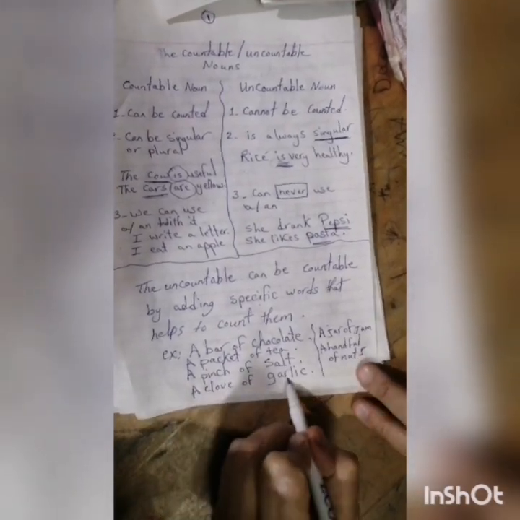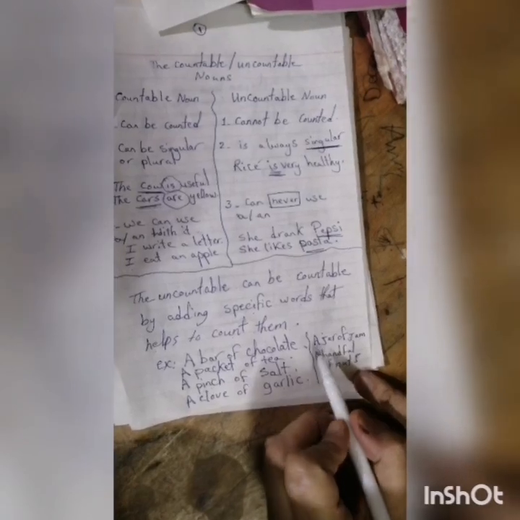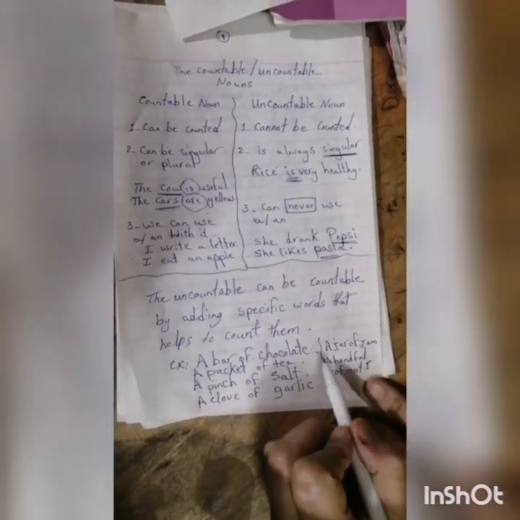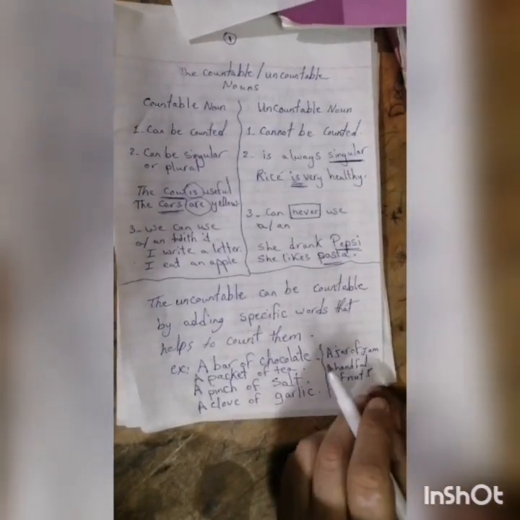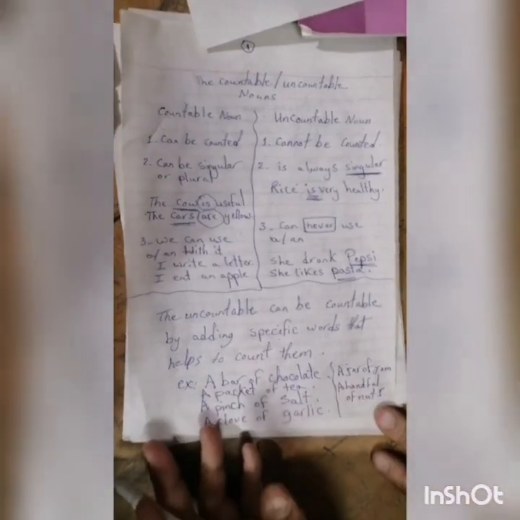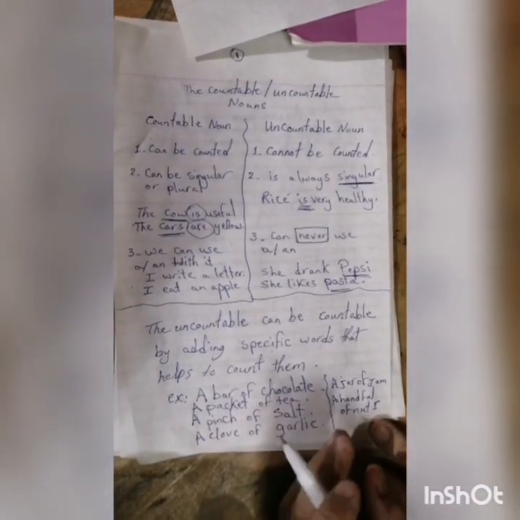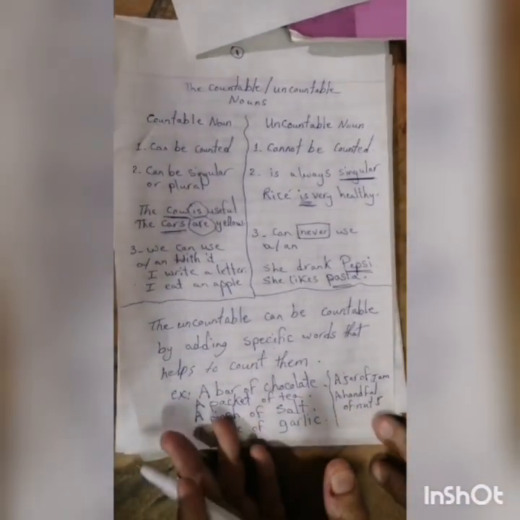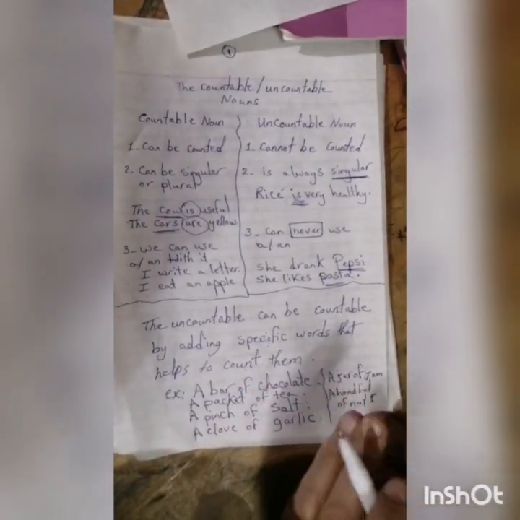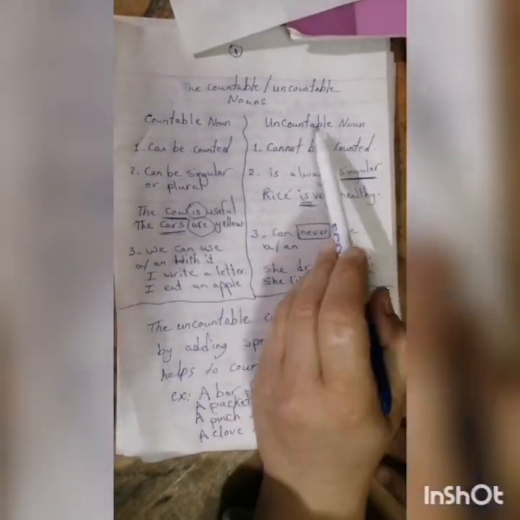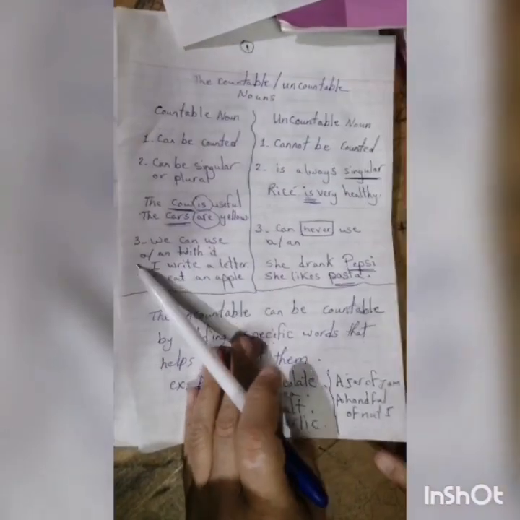A clove of garlic. We can say a jar of jam. We can say a handful of nuts, and so on. We have many words that we can add before the uncountable noun to make it countable. This is the way I can change the uncountable noun into a countable noun.